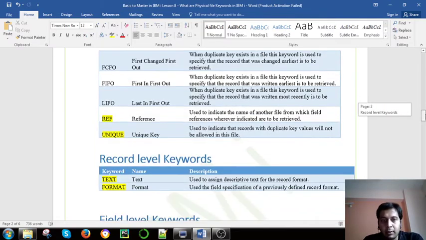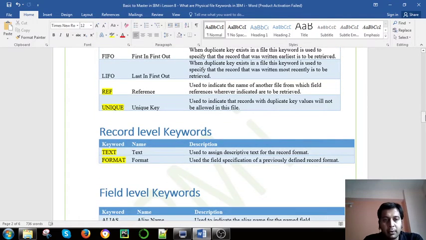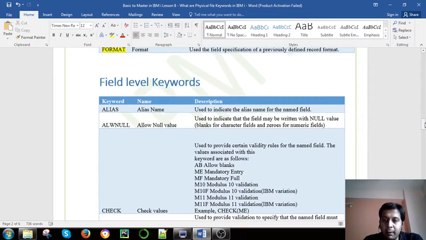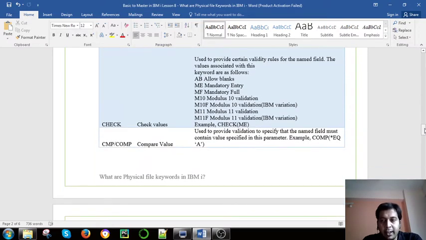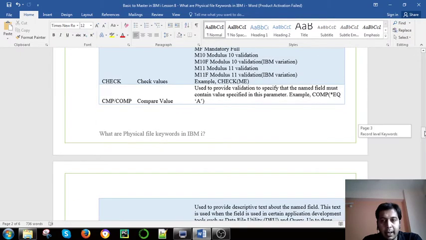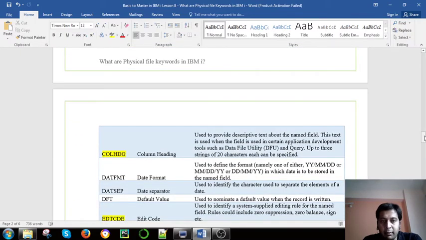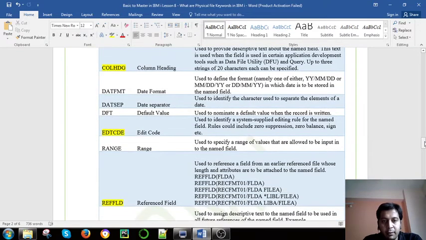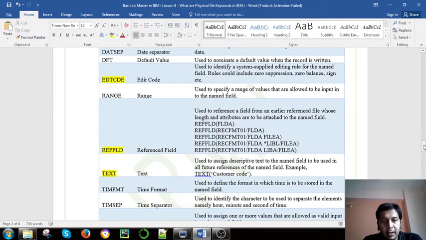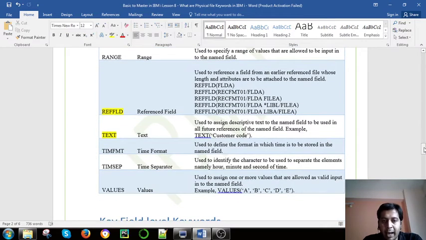If we discuss the record level keywords, we will discuss text and format, both of them. In the field level there are various keywords. We have alias, which we will discuss today. We have allow null value, check to validate the values, compare, column heading, edit code, date format, date separator, default values, range, reference field, text, time format, time separator, and values.